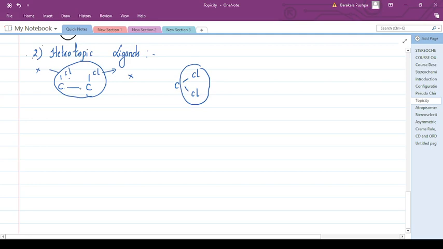In heterotopic ligands, you will see here, if you replace, this carbon double bond or carbon single bond is attached to Cl and this is attached to Cl. Now replace one chloride with X. Now replace another chloride.